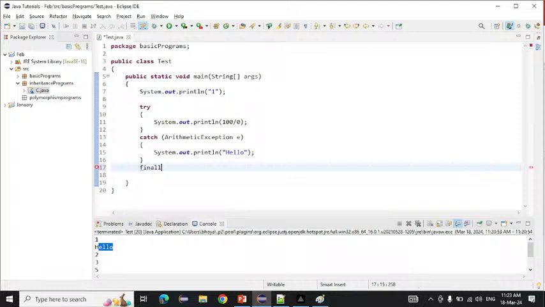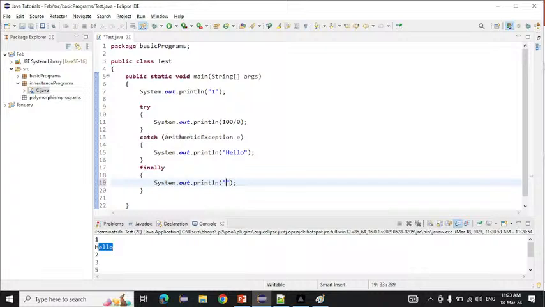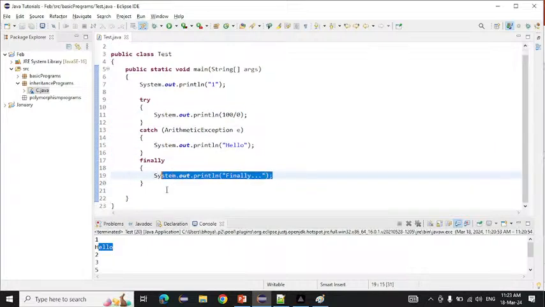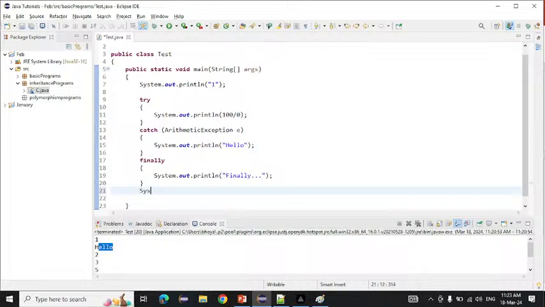Suppose I am writing here finally, and as I told you, finally executes all the time. If an exception comes or does not come, finally will execute all the time. First I am writing 100 divided by 0, then hello, then finally, and after that System.out with 2.